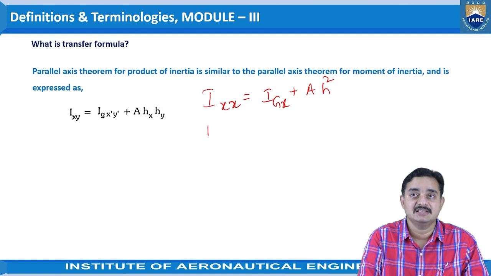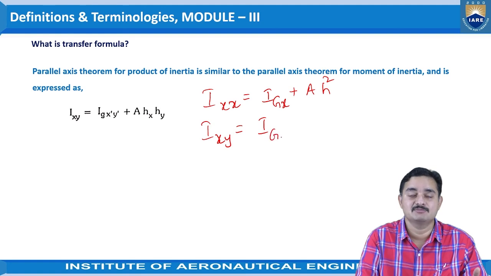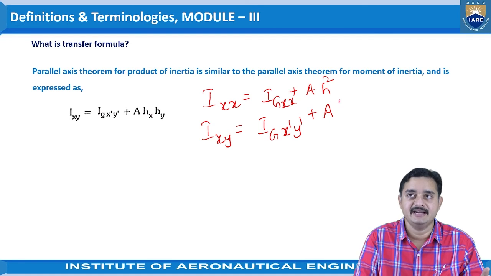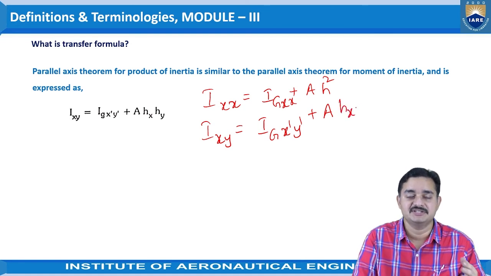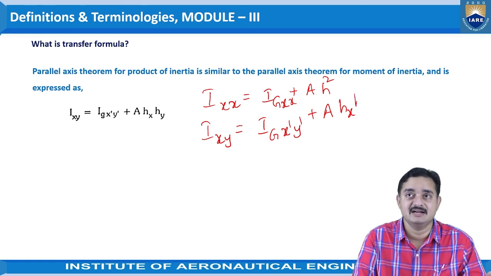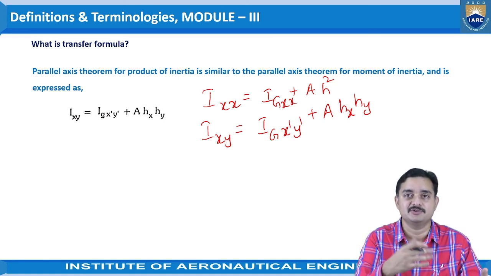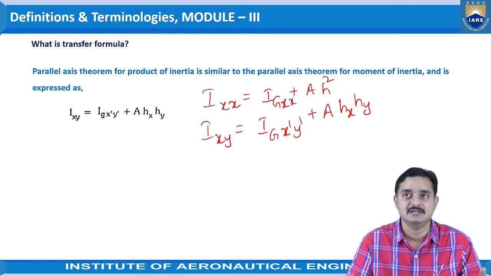Now if we consider both axes at a time, that is x into y, then we can take the centroidal axis moment of inertia with respect to both x and y axis plus A, that is area of the object given, and hx, the distance of the centroid with respect to the reference axis, that is x axis, and hy, the distance of that particular centroid or the centroidal axis with respect to the reference axis, that is y axis. So this would be your parallel axis theorem for product of inertia.